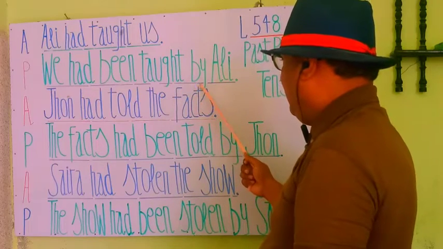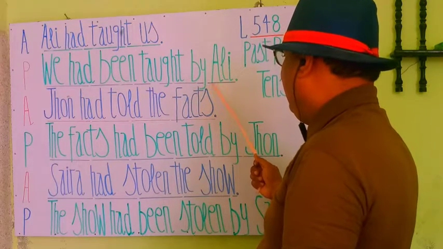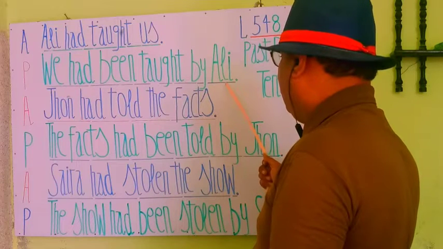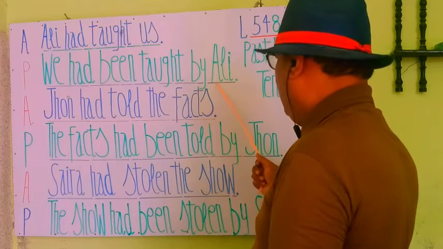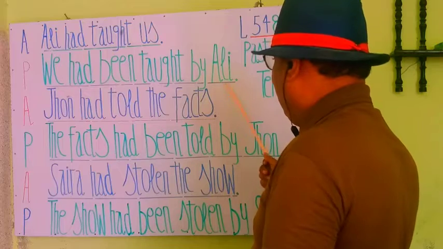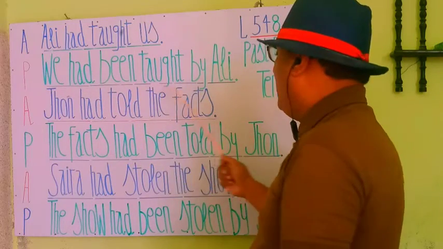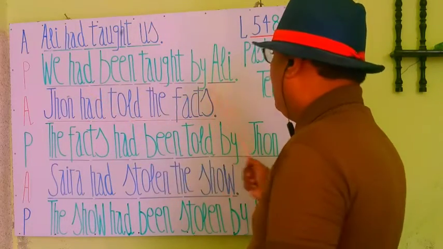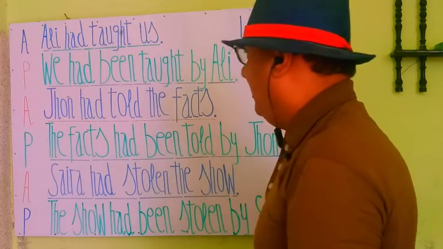After this we write by, the connector, and in the end the object, Ali. It's a proper noun, so it will not change. It will be written as it is. So we had been taught by Ali.